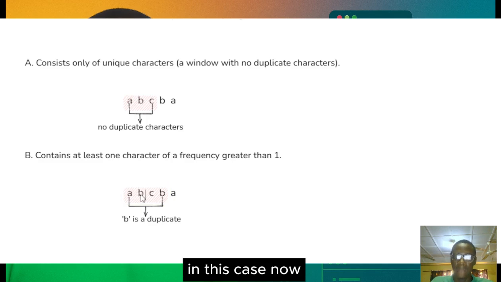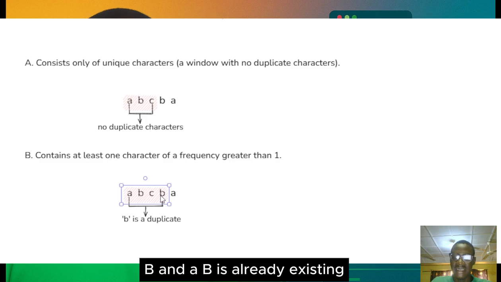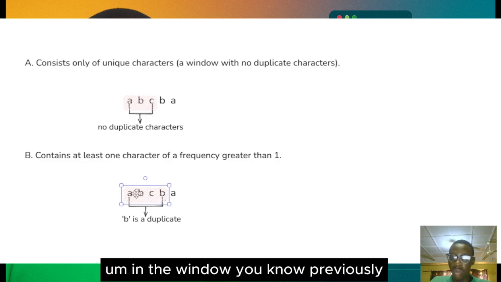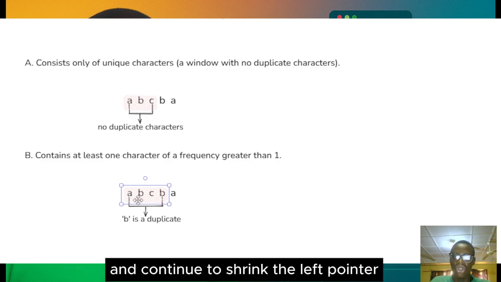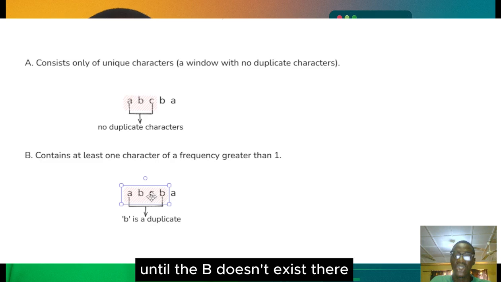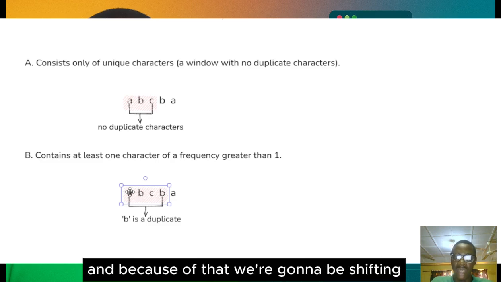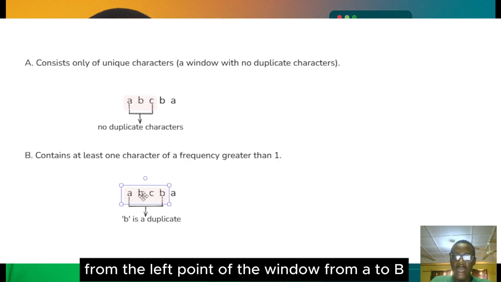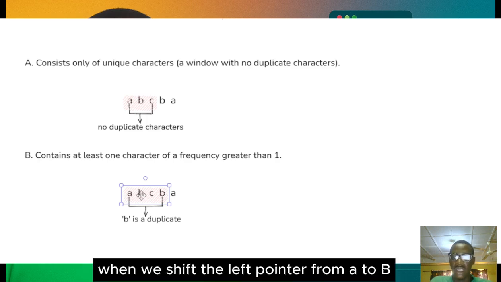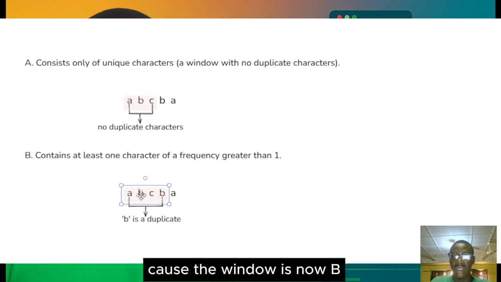Look at this case, where there's a B here, and since we have come across a B and a B already exists in the window, we continue to shrink from the left until the B no longer exists there, until the window satisfies the condition of unique characters. So we shift the left pointer from A to B. Still B is duplicating in the window, which is now BCB.